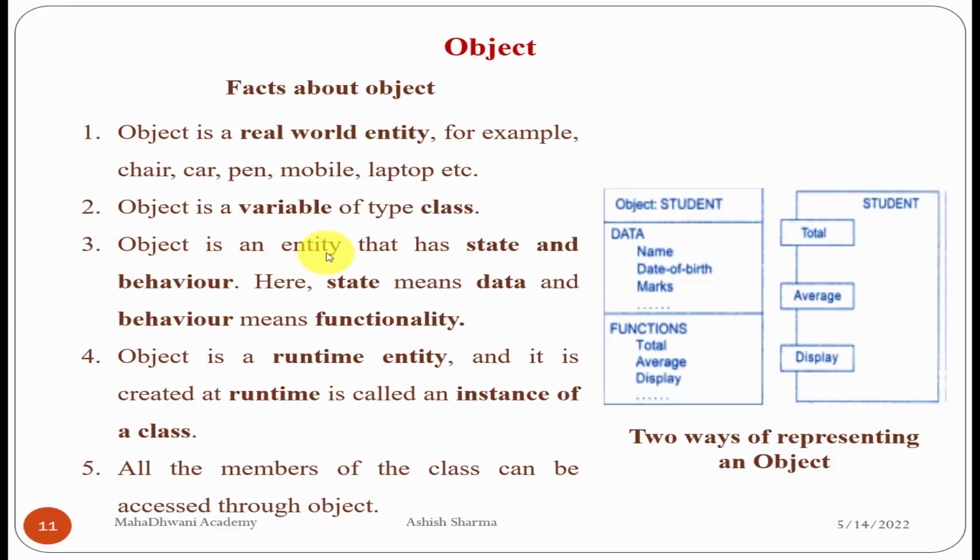An object is an entity that has state and behavior. State means data, behavior means functionality.